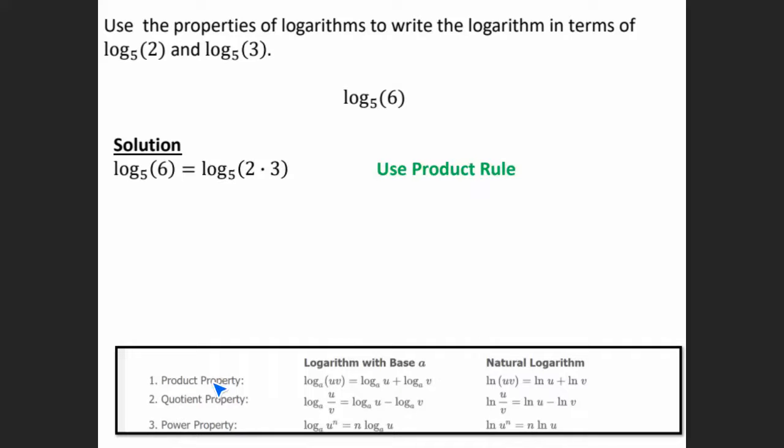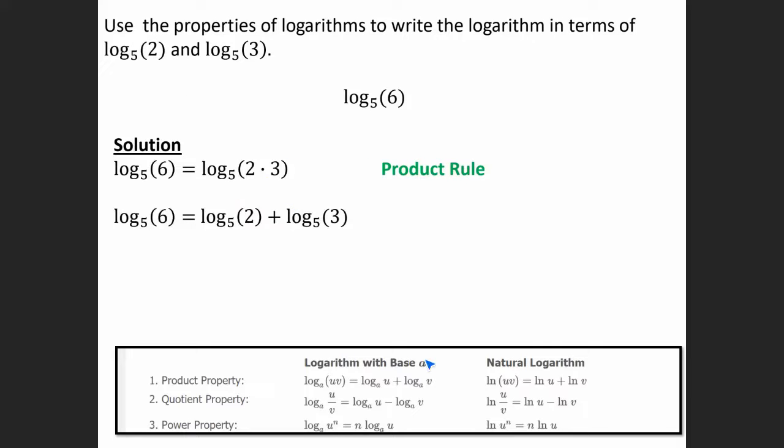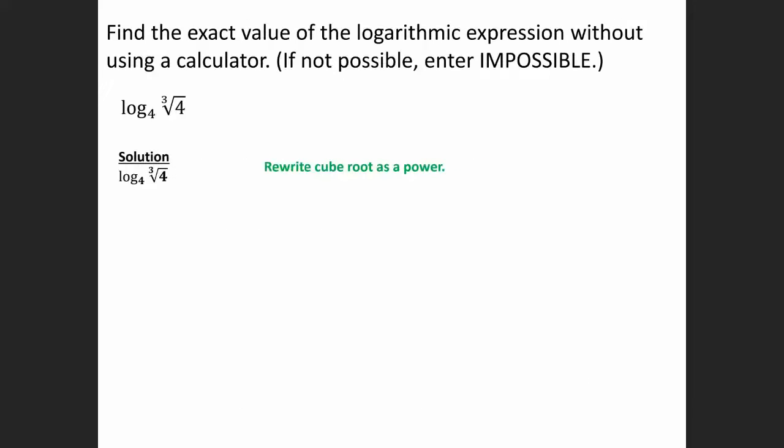The product rule tells us that if we're multiplying two items, we can separate it as addition. So log base 5 of 2 times 3, we can rewrite as log base 5 of 2 plus log base 5 of 3. If you're able to simplify without using the calculator, then we can do that, but here we can just leave it as is.